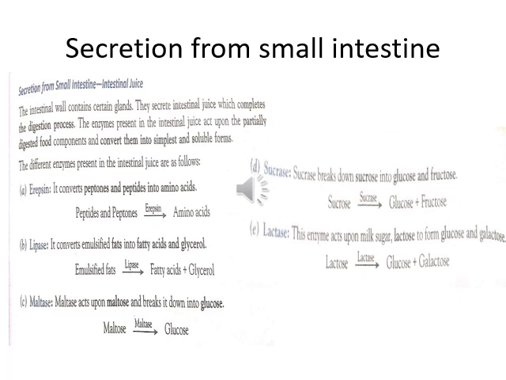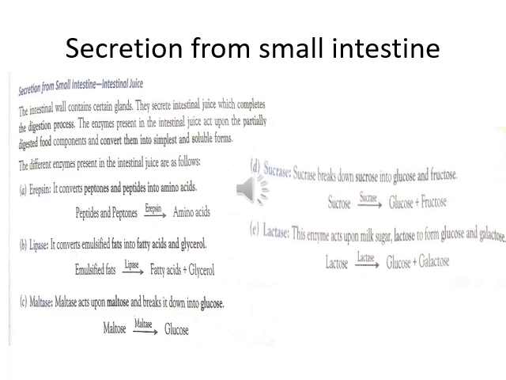Whatever part remains, the peptides and peptones, with the help of the intestinal juice which contains the enzyme erepsin, are also broken down into amino acids in our body.